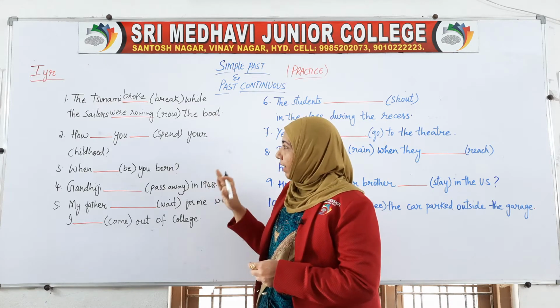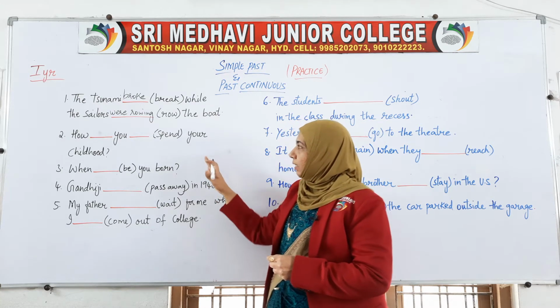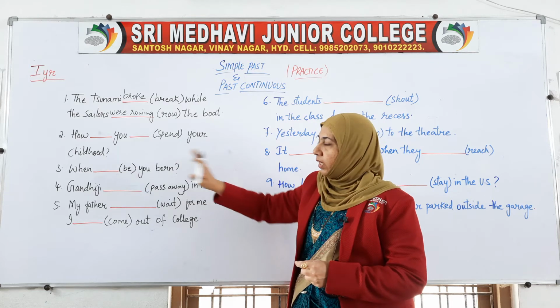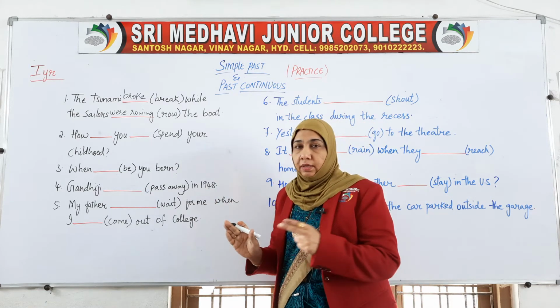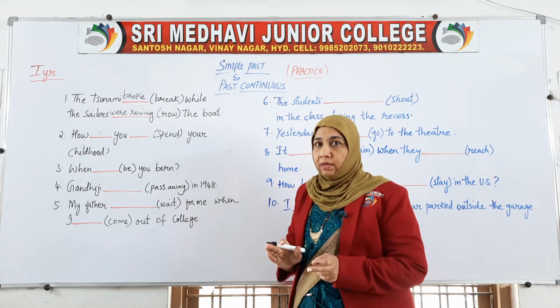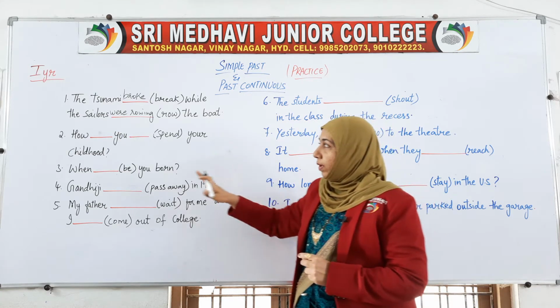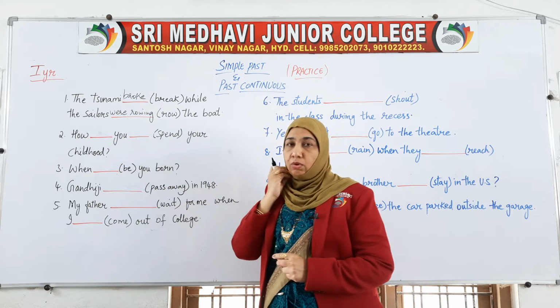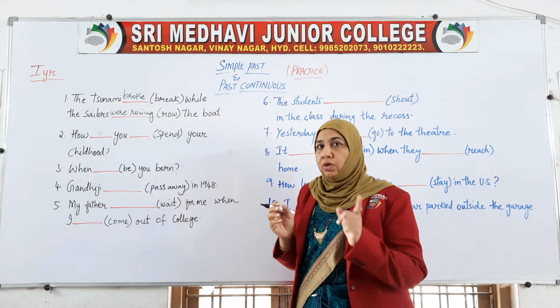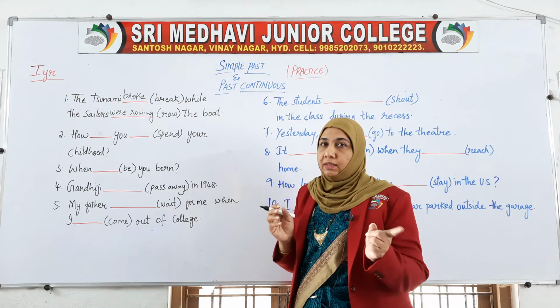Now, how dash you spend your childhood? Now this is asking an adult, obviously. So the question format could be in the past tense, and I said that no two past tenses can be used in a single sentence.